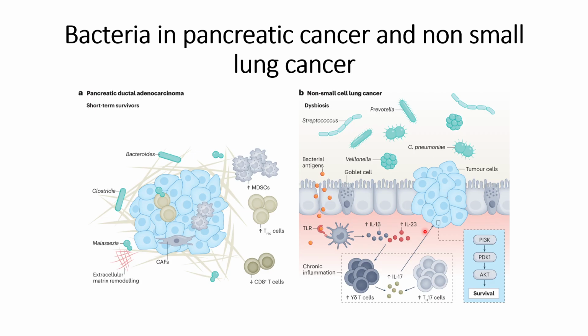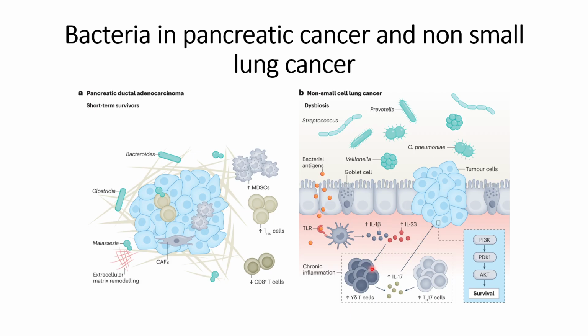One of the important things for tumor survival that is caused by these bacteria is upregulation of the survival pathway, which is triggered through PI3K, PDK1, and AKT, and this will cause the survival of the tumor cells. At the same time, it will also upregulate interleukin 1 beta and interleukin 23 through the bacterial antigen. The bacterial antigen will go inside through extravasation from the lungs into the cells, where it will interact with TLR receptors, and there it will cause the upregulation of interleukin 1 beta and interleukin 23.